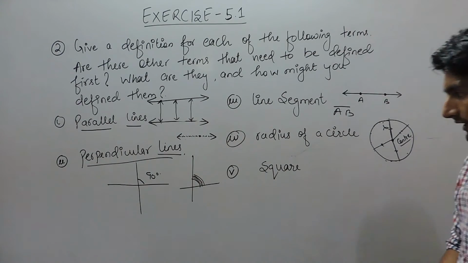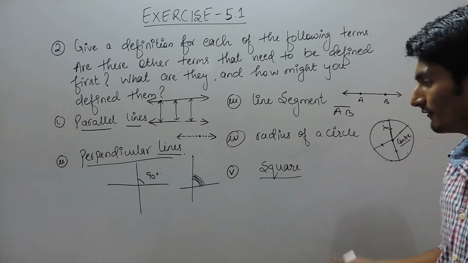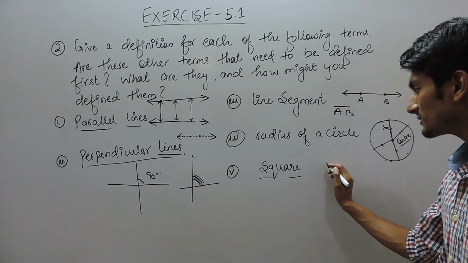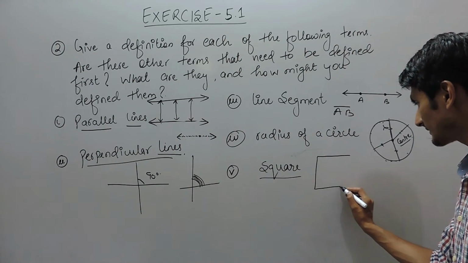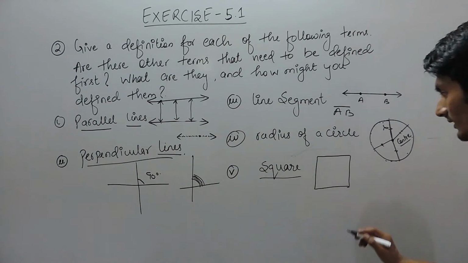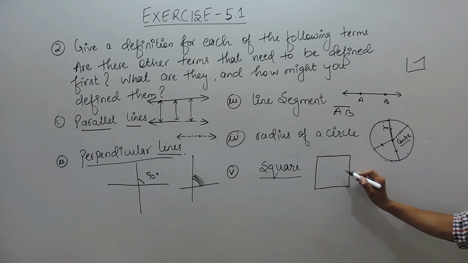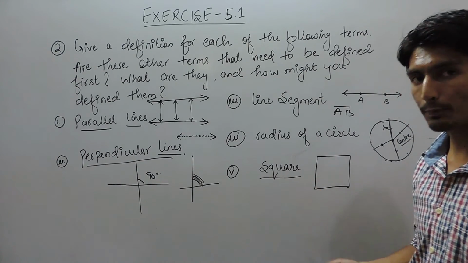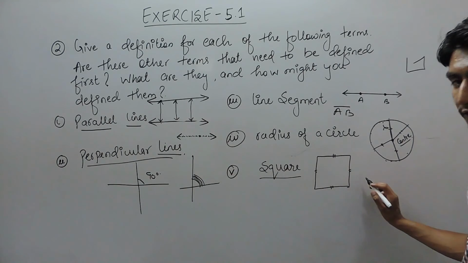And in the last, we have to define square, and before we define square, we must know about quadrilaterals. A quadrilateral is basically a closed figure having four sides. A closed figure is something like this. This is an open figure. So this is a closed figure having four sides, so this defines a quadrilateral, and square is a type of quadrilateral whose all sides are of equal length.